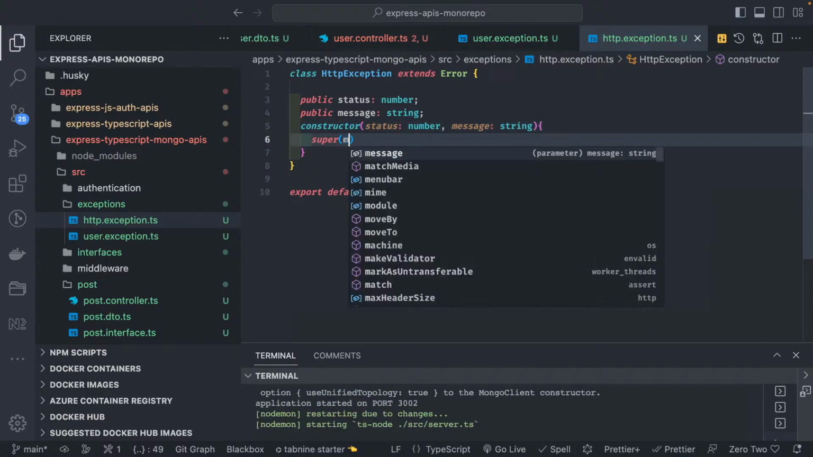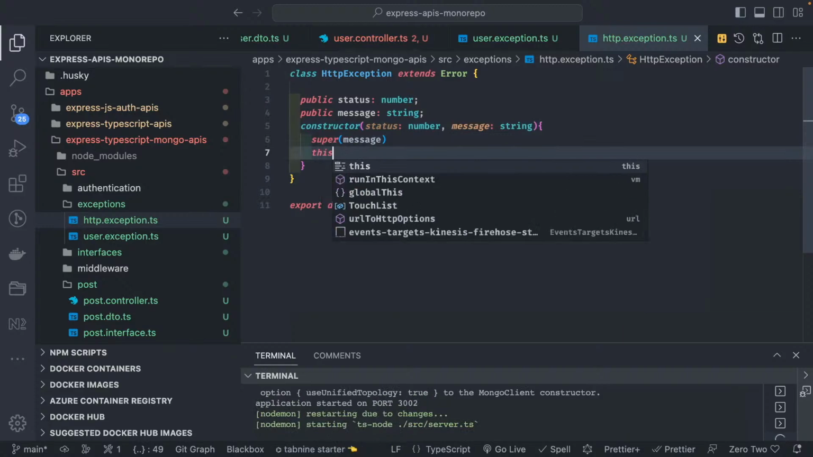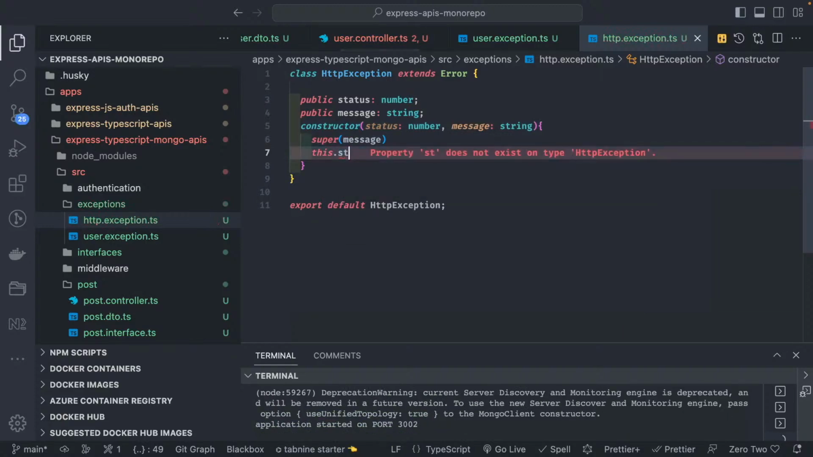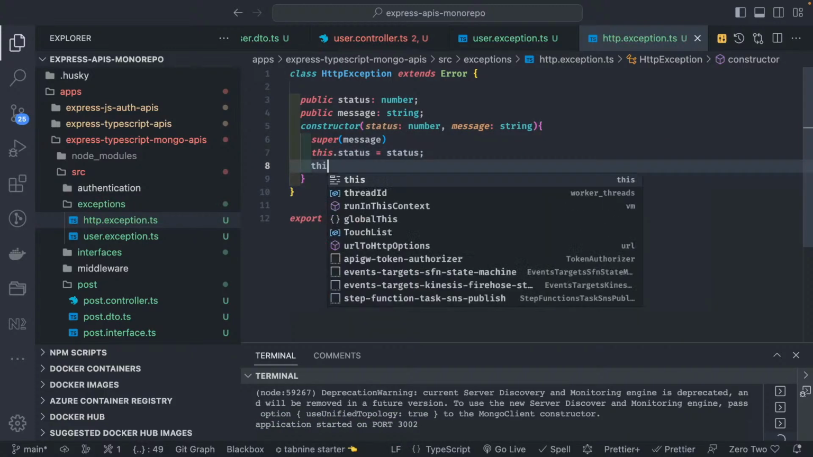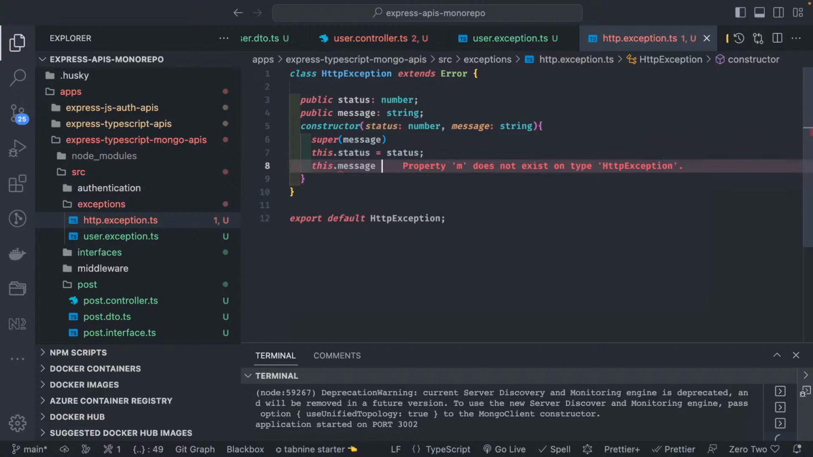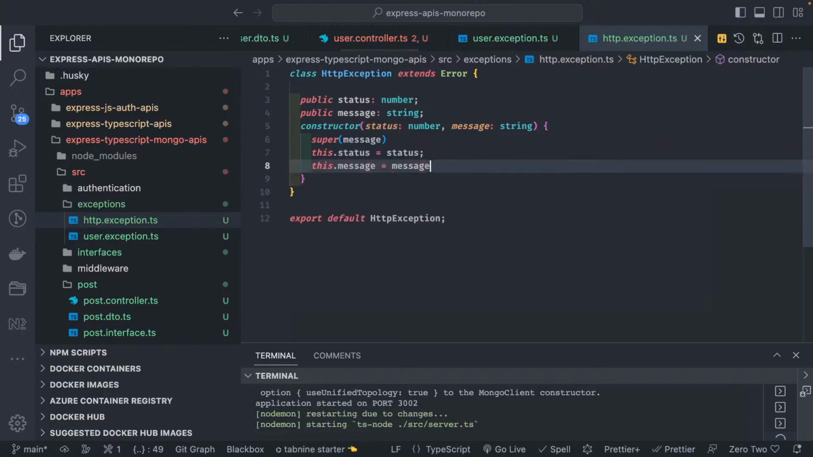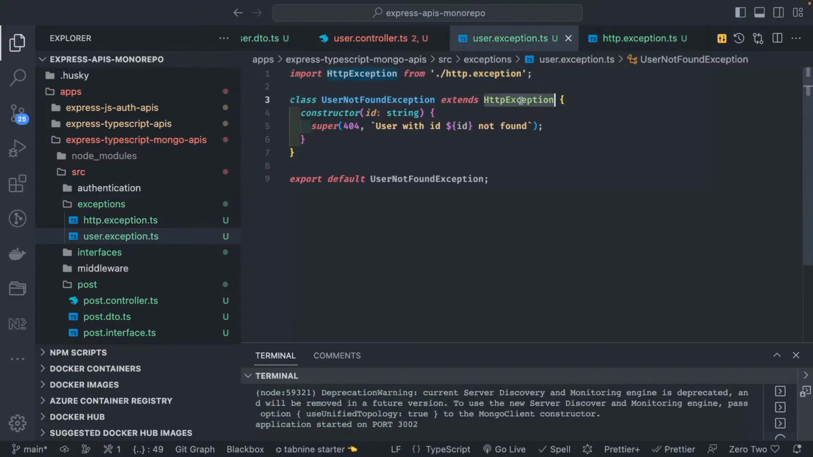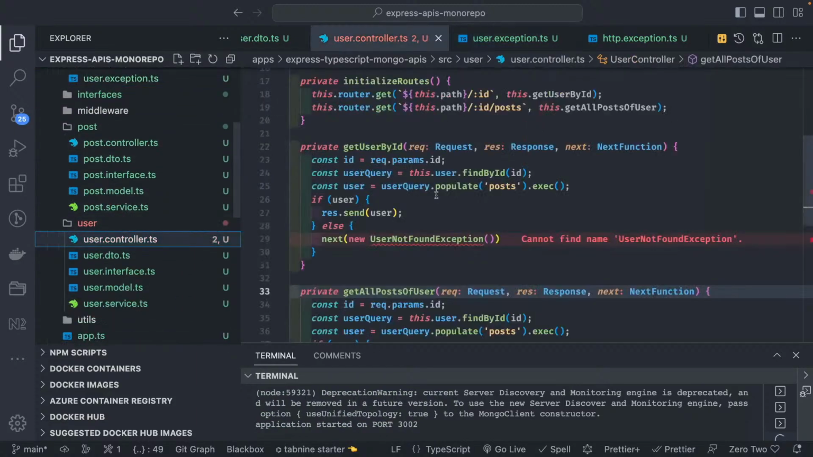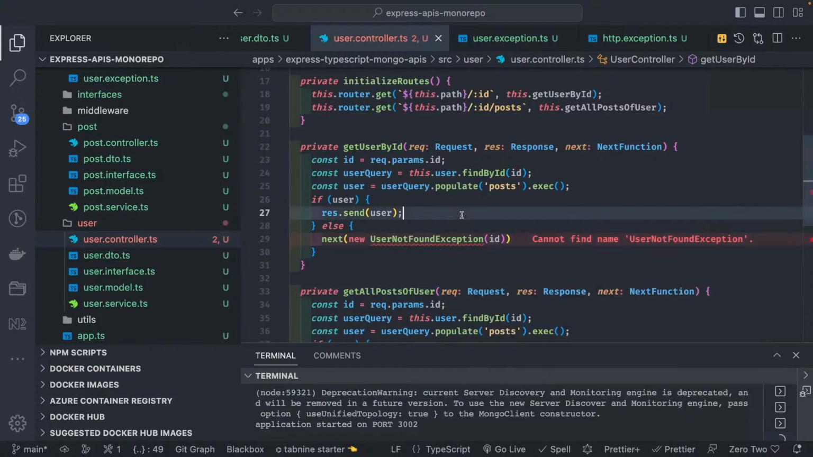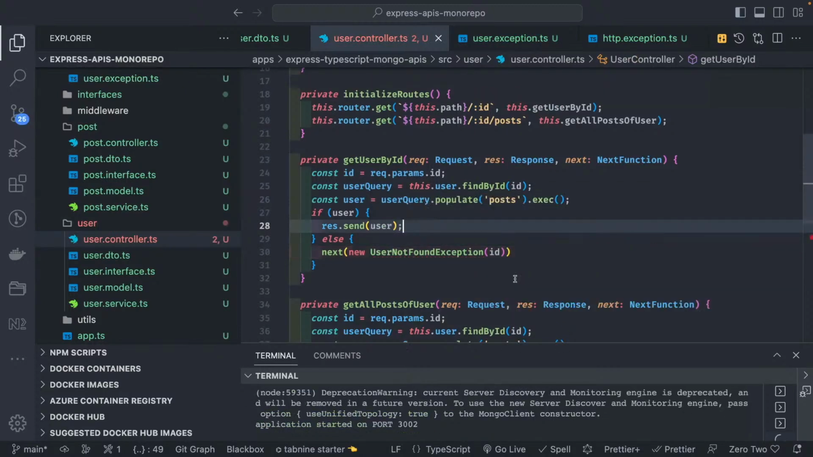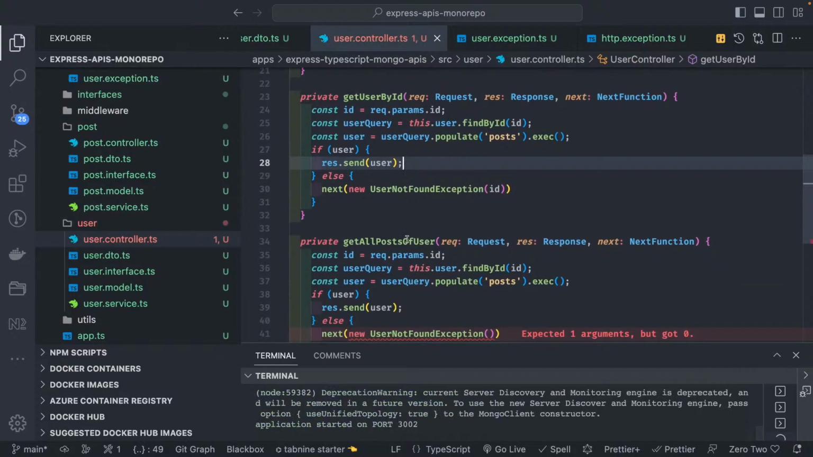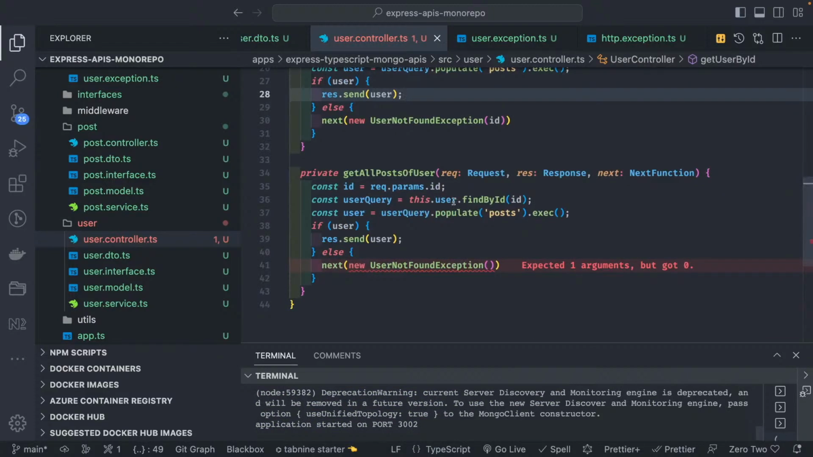And here we can just pass the message, and this.status equal to the status which we are passing. And if you wanted to show the stack trace also, then you can decide what you want to do. So this is a custom HTTP exception class we have created. Now you can create your own exceptions by extending HttpException, like UserNotFoundException, and you need to pass the ID. And here we are passing the ID also, and you need to import this here, sorted, right? And we will be handling these custom exceptions at a middleware level.